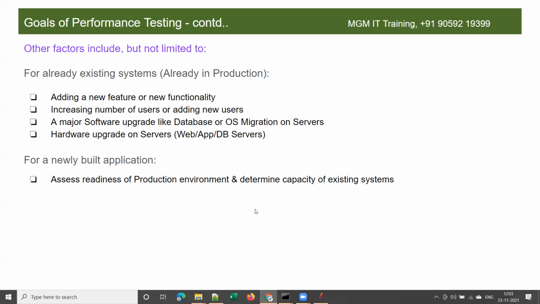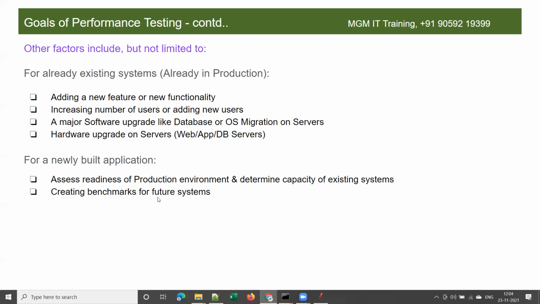Right? And next, creating a benchmark for future systems. Suppose there is a brand new application which was developed recently, and development activities will keep going on and on. Every month or every quarter they will be adding some new features or fixing software defects. Developers will fix those defects, test it, and release it to production. The new code build will be deployed into the production environment after testing, right?